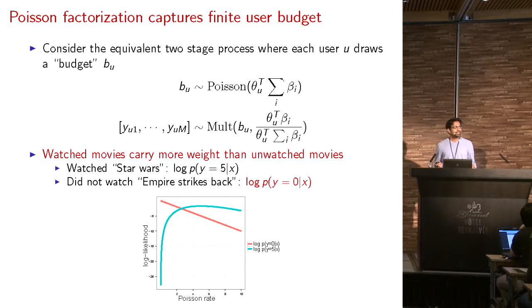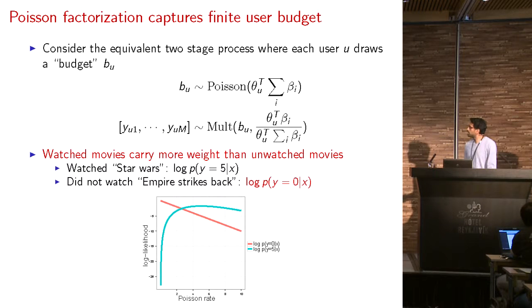And then the user decides to distribute his budget across all of the items. And that's this vector yu1 to yum. Let's assume that there are m items. And we can show that that's multinomially distributed with the total count set to his budget bu.